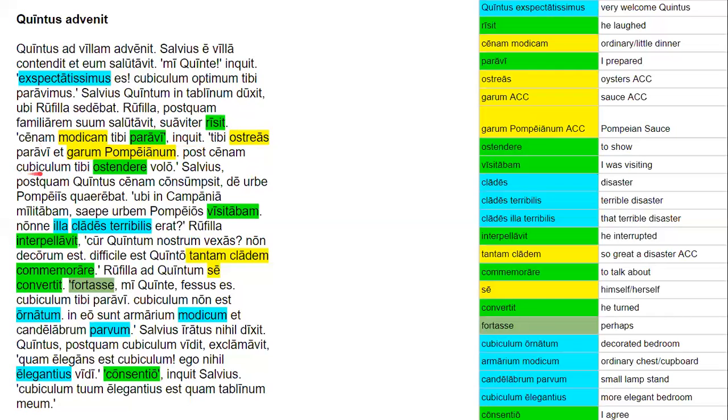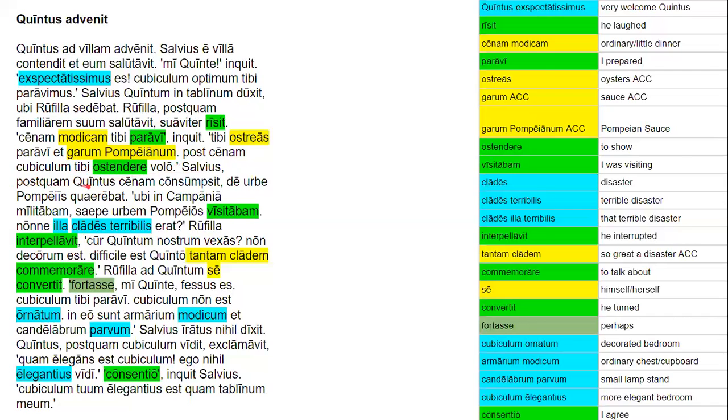Post cenam cubiculum tibi ostendere volo. So after dinner, I want to show the bedroom to you. Okay, so post cenam is going to be a prepositional phrase. Volo plus ostendere, that complementary infinitive, plus that dative. And then on top of that, cubiculum is the direct object of that infinitive.